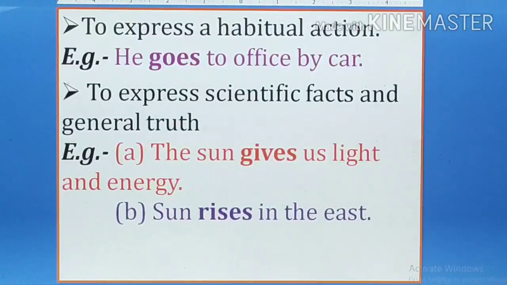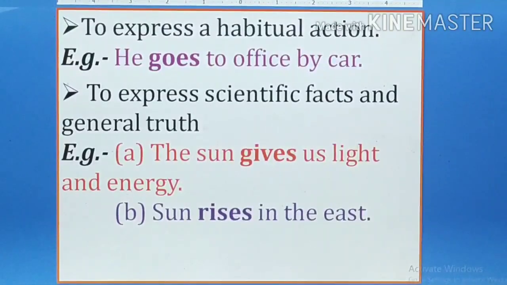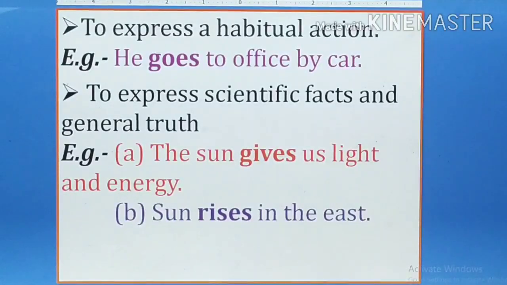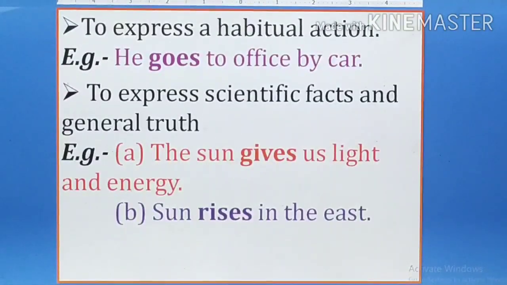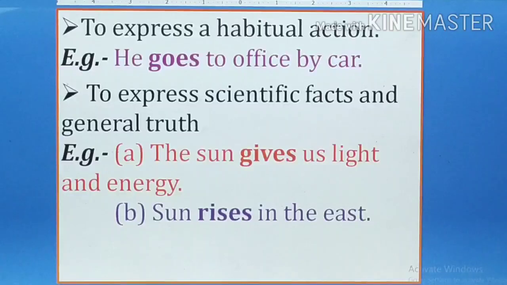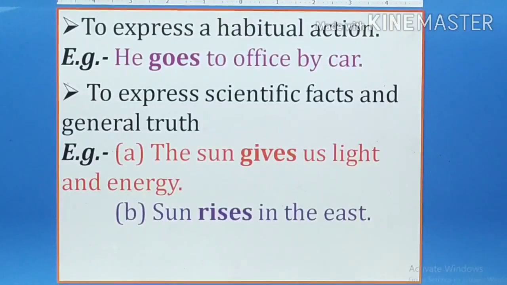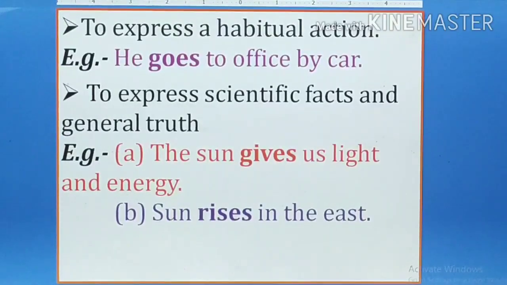For example, the sun gives us light and energy. This is also the habit of the sun, that every day the sun gives light and energy, and it will always be in simple present. A general truth will never be in the past form. Remember this one: the sun rises in the east. We will never write the sun rised in the east. It always comes in the simple present tense.